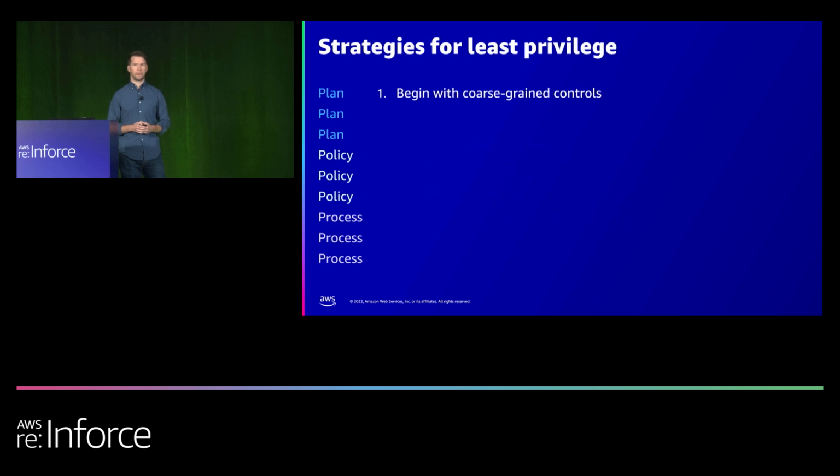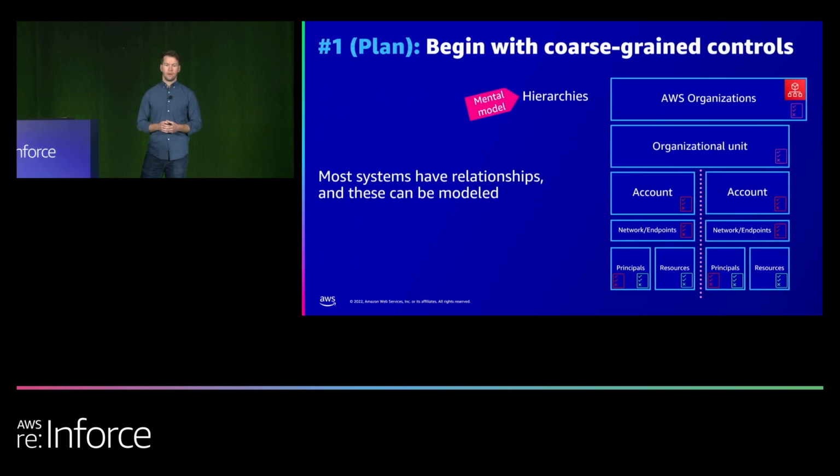So let's look at the first one. Begin with coarse-grained controls. With coarse-grained controls, we want to start higher up or broader within our cloud environment. And most systems have relationships, and these relationships can be modeled or visualized. And so it's helpful to think in terms of a hierarchy, right? And perhaps this is not new to you. There's an organization's management account, and you can group your accounts within that, which we'll dive into. But I think it's helpful to construct a hierarchy mental model in your mind.